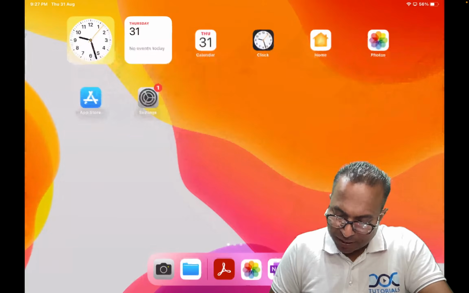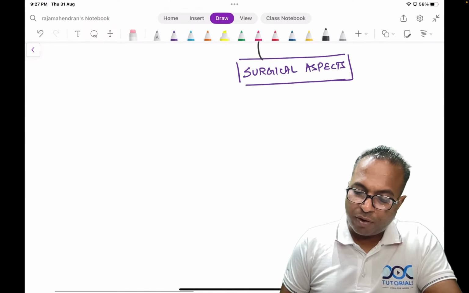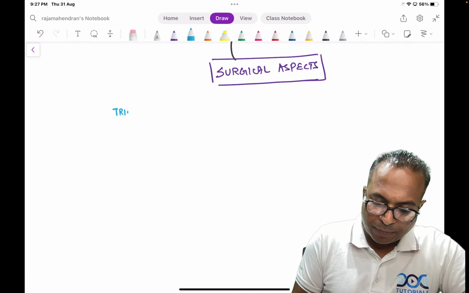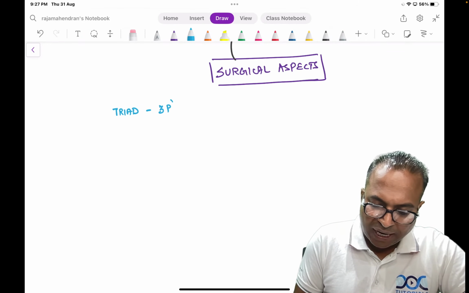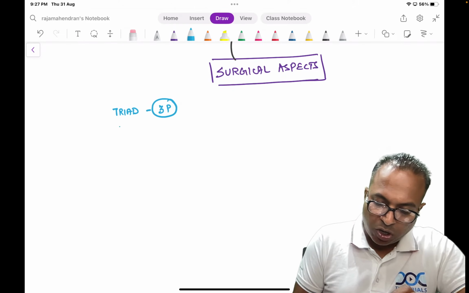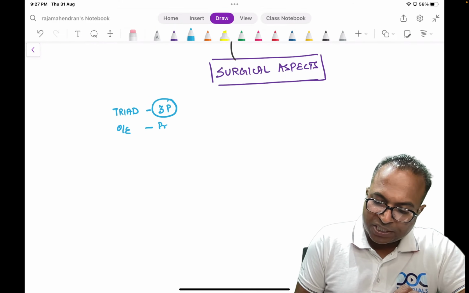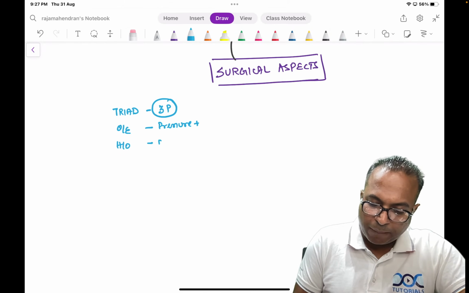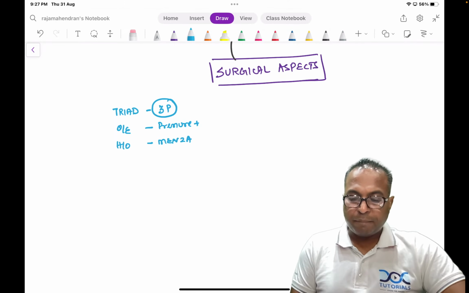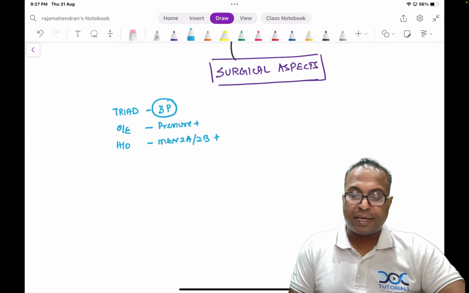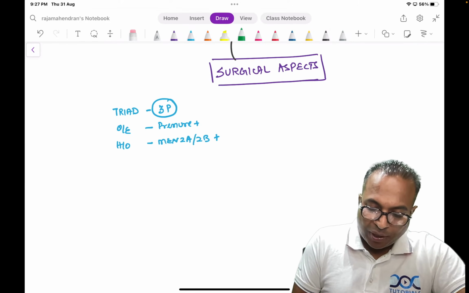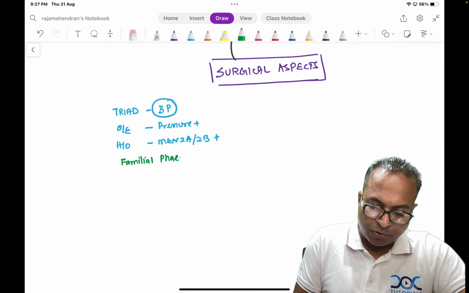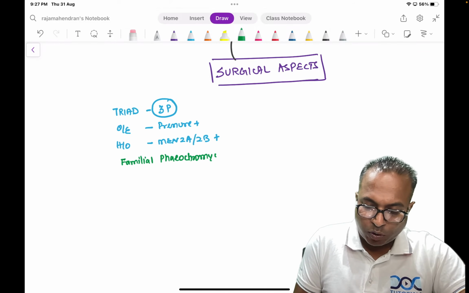Okay, we are going to discuss what the management is now. The patient has confirmed phaeochromocytoma. Let me recall: the patient came to you with a triad of 3P: pain, perspiration and palpitation. On examination he had pressure, meaning high BP. On history taking, there was a history of MEN 2A syndrome and MEN 2B syndrome. We evaluated him, and he was found to be a familial case of phaeochromocytoma.